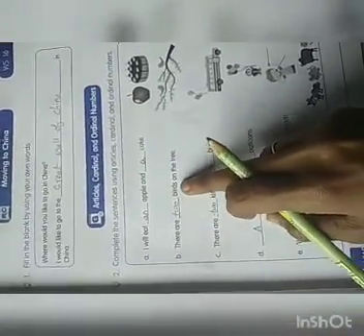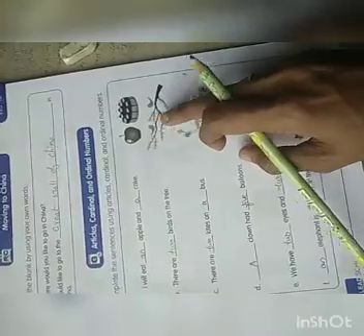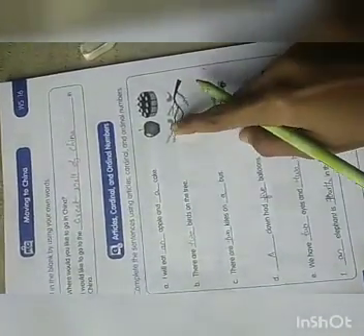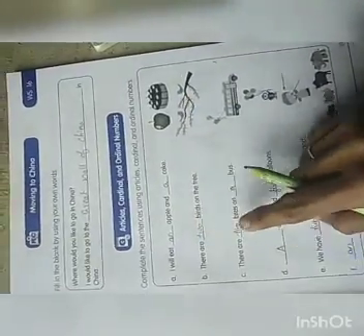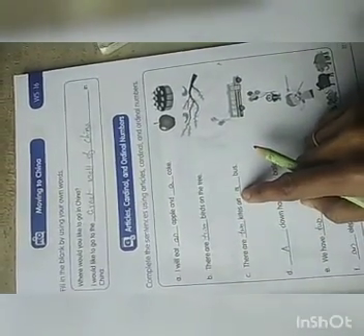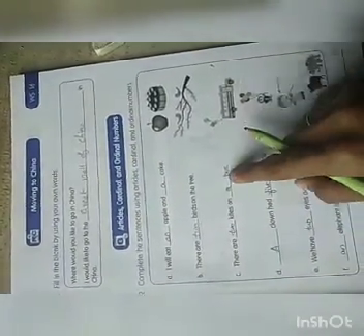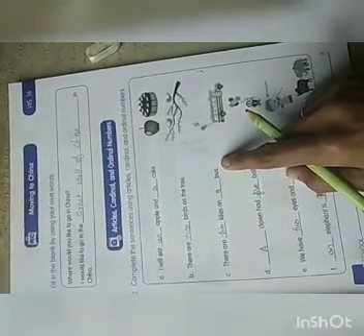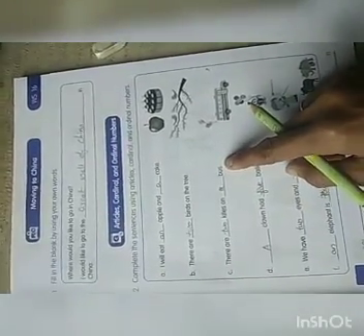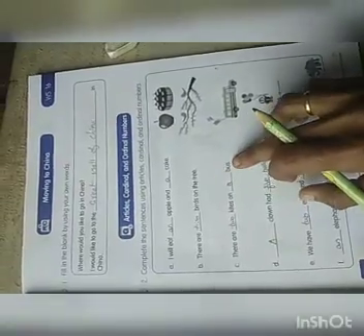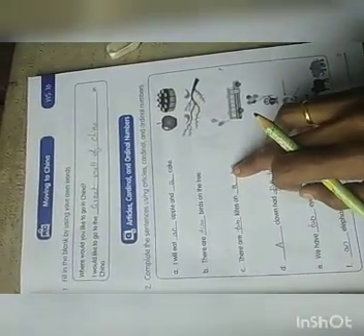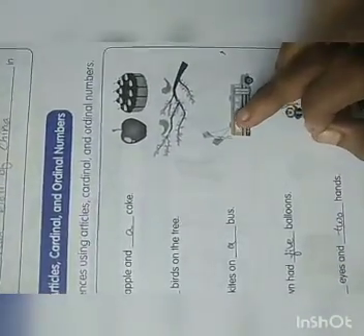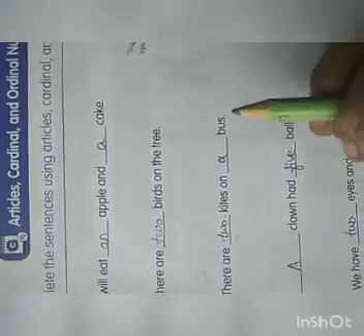Okay. Then there are dash birds on the tree. How many birds are there on the tree? On this branch? Yes, 1, 2. So you should write 2. There are dash kites on dash bus. So this bus is not specified which color, which area, which number, nothing is given. So this is just a bus. So a bus. Okay. How many kites are there? Look at this picture. How many kites are there? 2. So you should write the number 2.